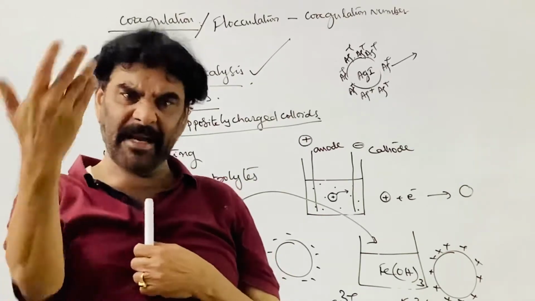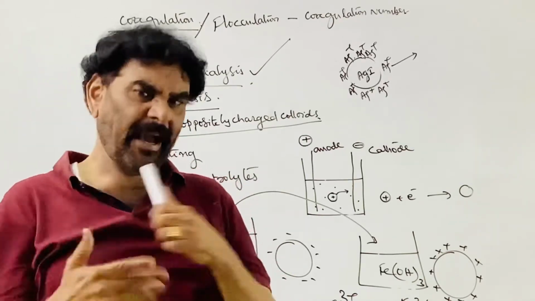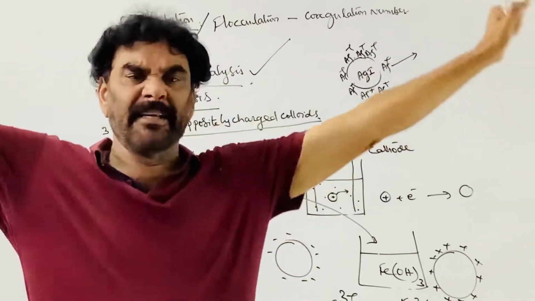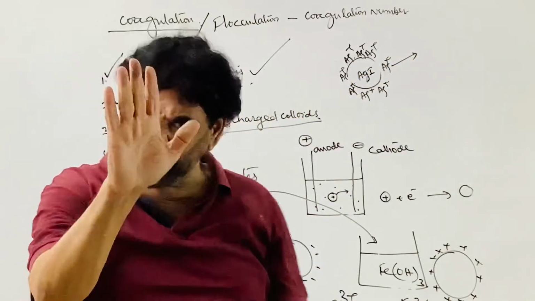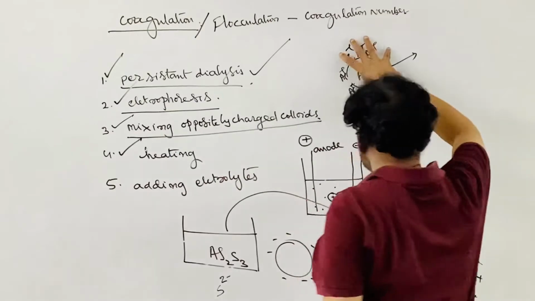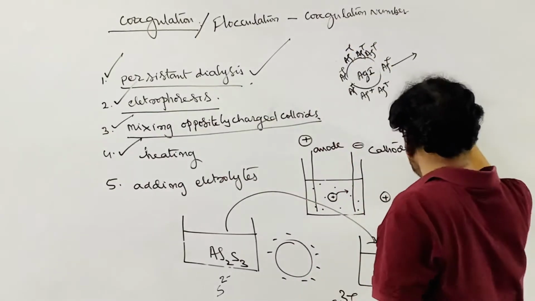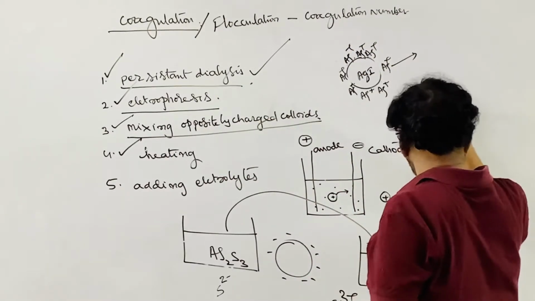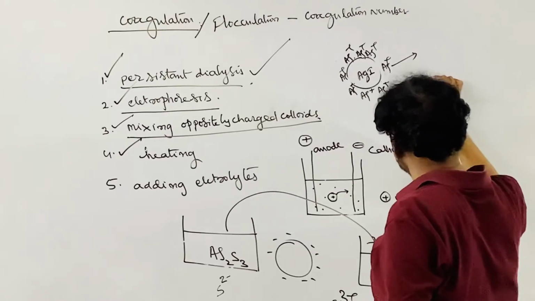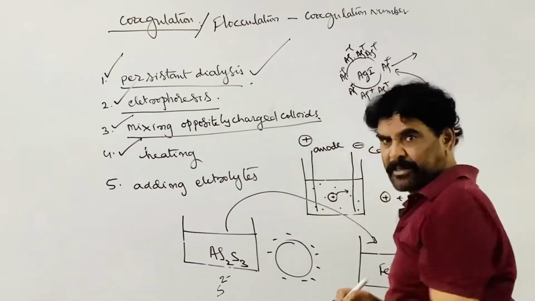Due to the heating, the ions acquire kinetic energy, and with that kinetic energy they can overcome the attractions. Or we can say the particle is continuously bombarded by water molecules, the dispersion medium, colliding with the surface.